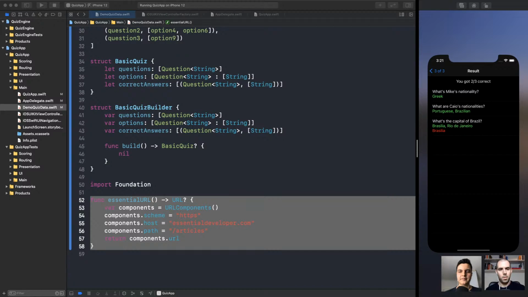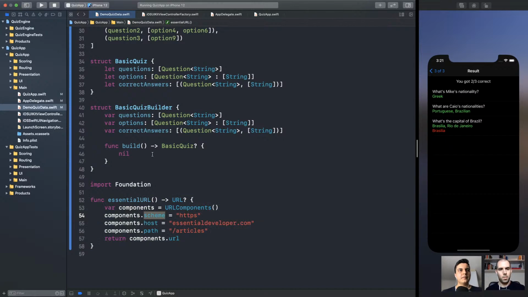So we're going to do something very similar to this to protect invariants of the basic quiz. That's the idea. We're going to add one question at a time, protecting the invariants. And at the end, we're going to call build, which should return a basic quiz or nil if the invariants cannot be enforced. Make sense?